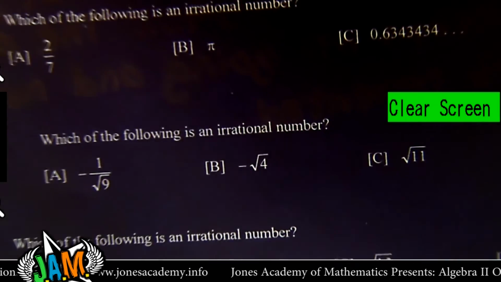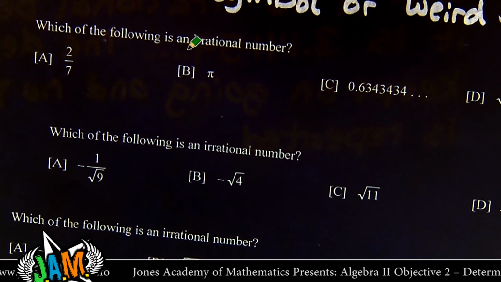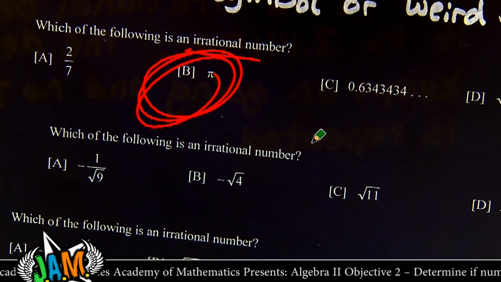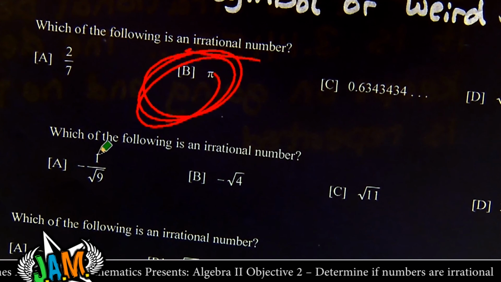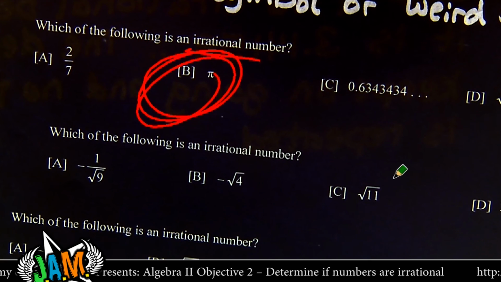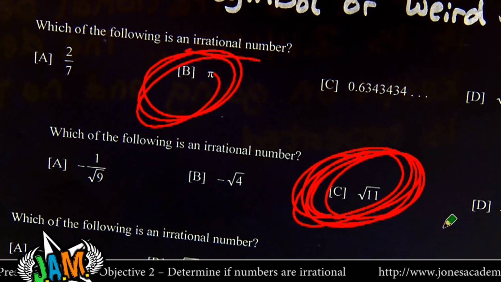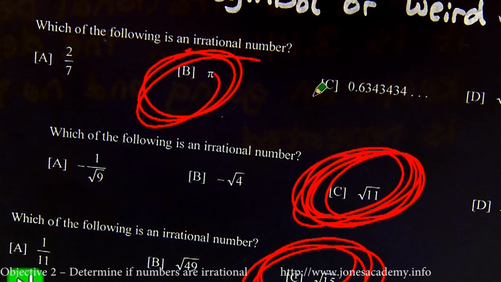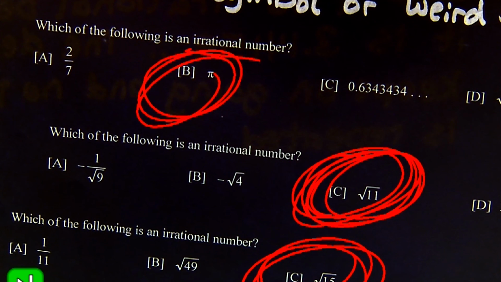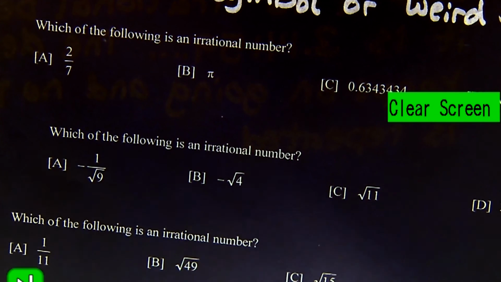So last thing before we're done here, just think of the trick. When you're asked to find an irrational number, if you see the pi symbol at all, it's that. Otherwise, look for a weird square root. I don't care if it's in the denominator or in the numerator. I don't care if it's right of a negative sign. Which is the weird square root that you'd put in your calculator, hit enter, and get out of your calculator. And that's it. That's basically it. Your job is to find irrational numbers, looking for pi symbols, or looking for weird square roots. That is objective 2.